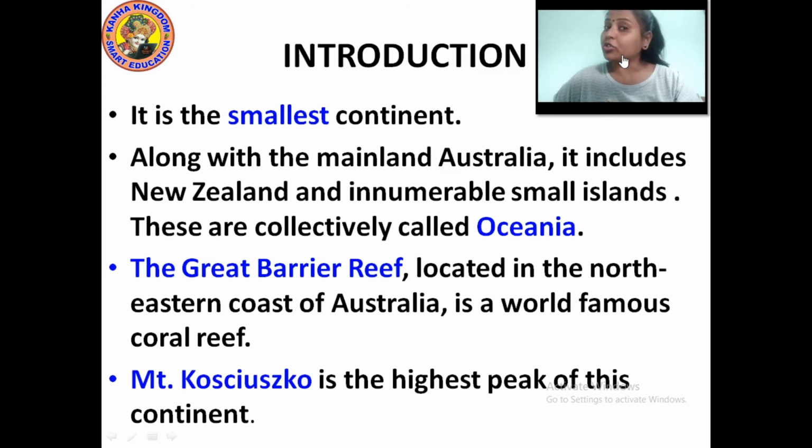So about Australia, what did you learn? You learned that it is the smallest continent. Along with the mainland Australia, New Zealand and other innumerable small islands, collectively they are called Oceania. The Great Barrier Reef is the world famous coral reef, and Mount Kosciuszko is the highest peak of this continent.